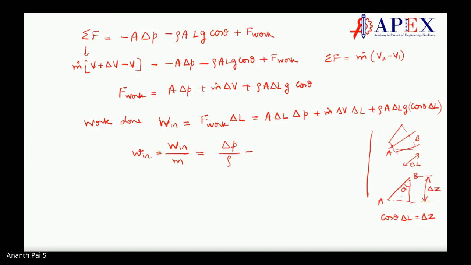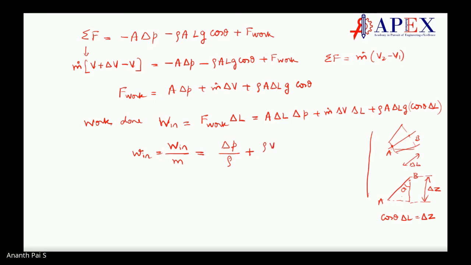Then plus. Is this clear? M, when you consider mass divided by m, will give mass by volume, which is density, is it not? And here what will come? This will come as density into velocity. Correct.